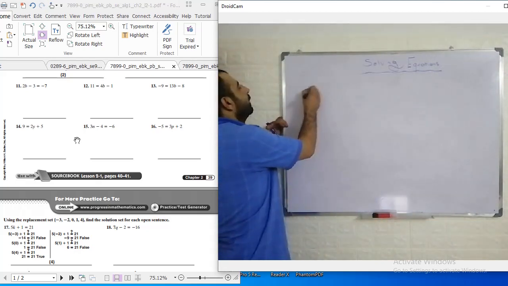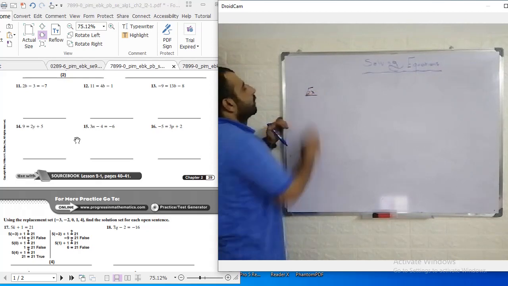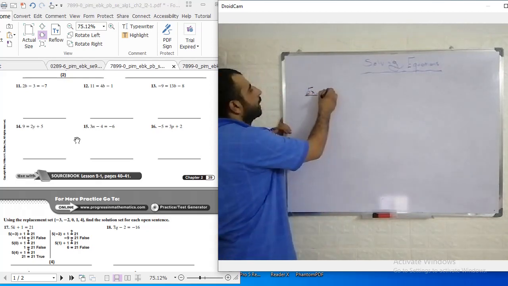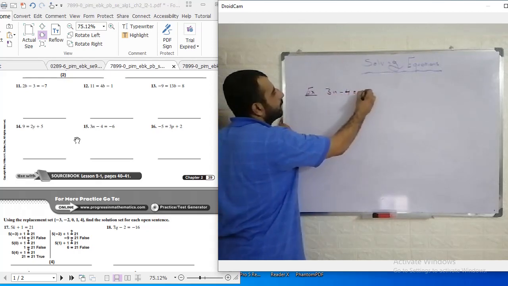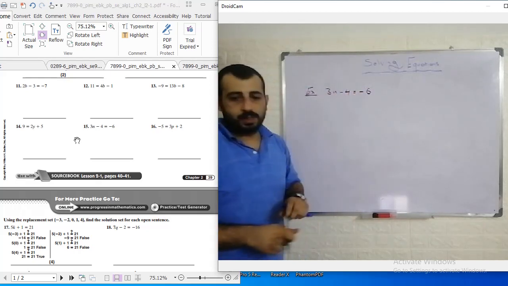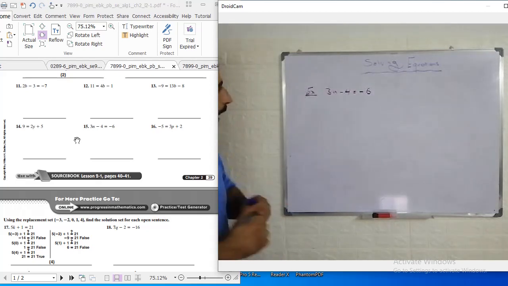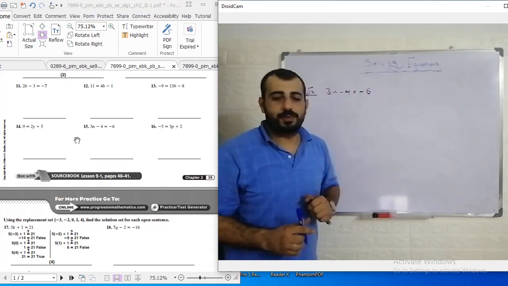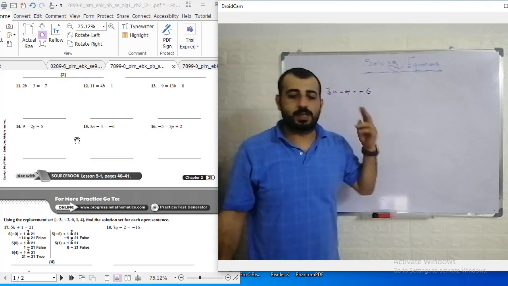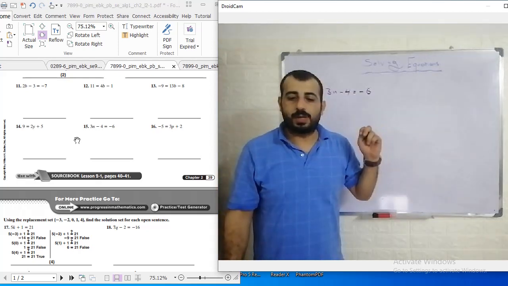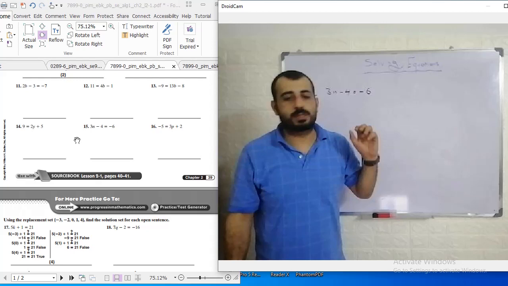So, an example from your workbook: 3n minus 4 is equal to negative 6. How can we solve this linear equation? As I explained before in the previous video, if you want to solve any linear equation, there are 2 main steps. First step, you need to isolate variables together and constants together.